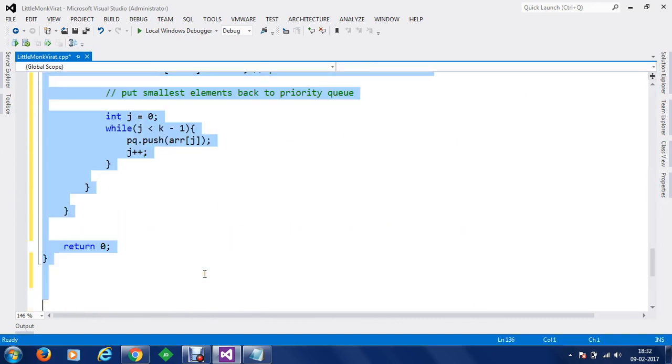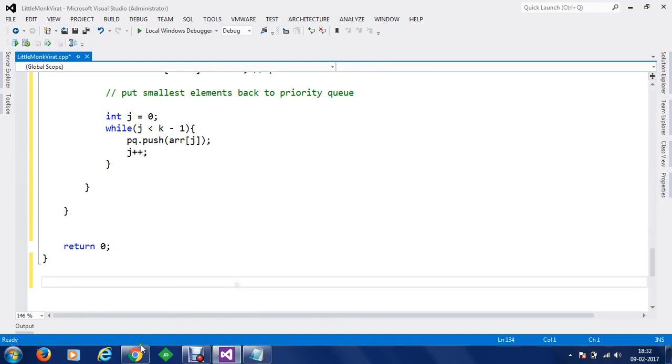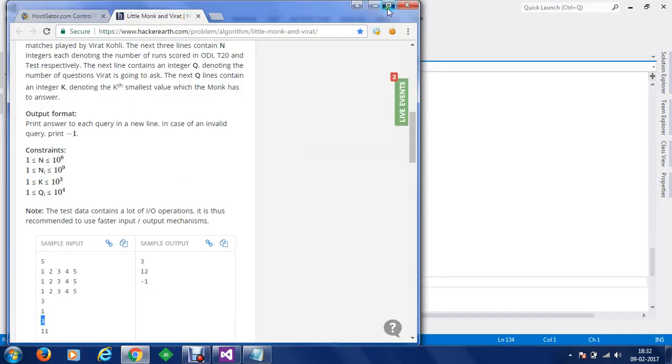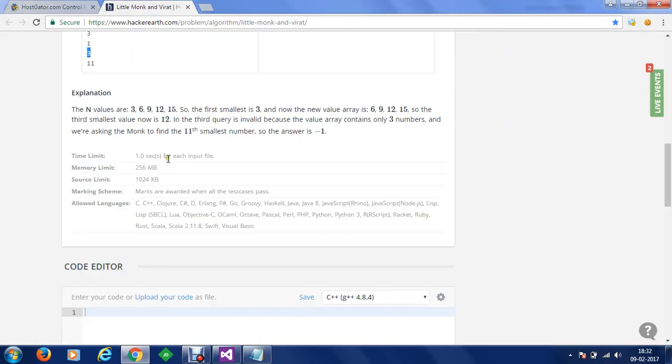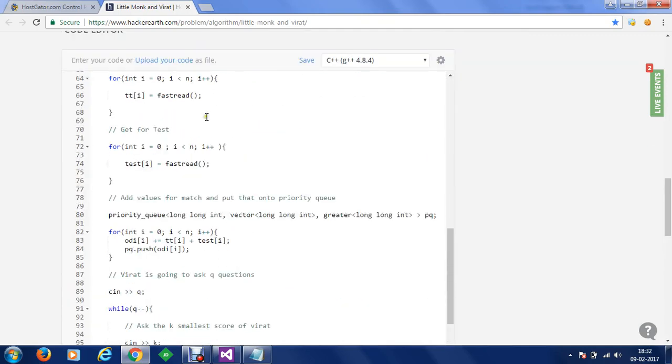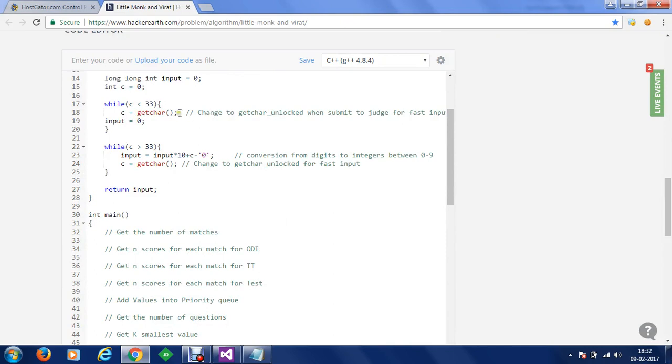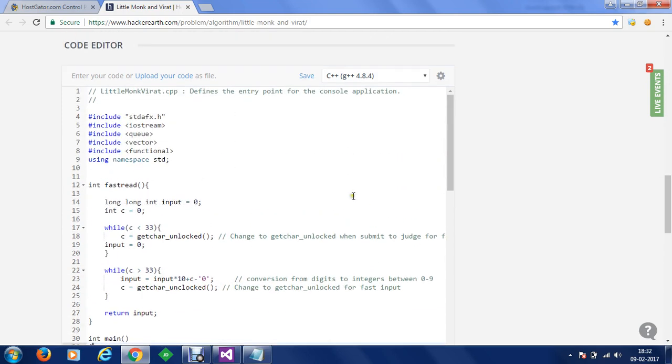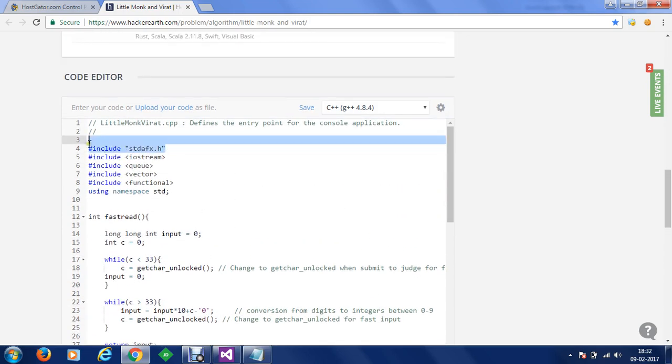So I'm going to take this response and let's go to the HackerEarth program here. Let's just paste the code here, and now I'm going to change get characters to get character unlocked in order to get better performance. So we are going to do get character underscore unlocked. Once we have pasted the code, we have all the values here. Let's say we can go compile and test.